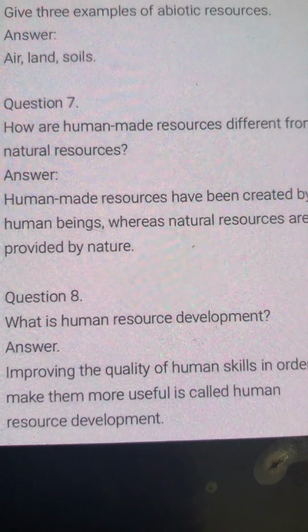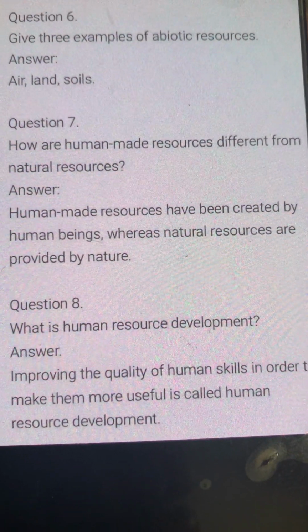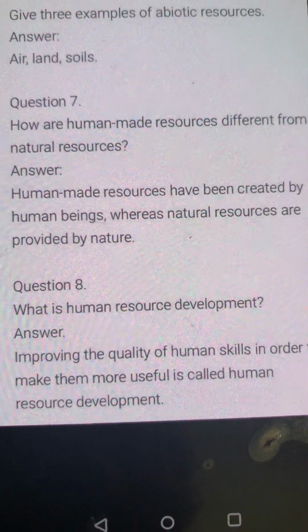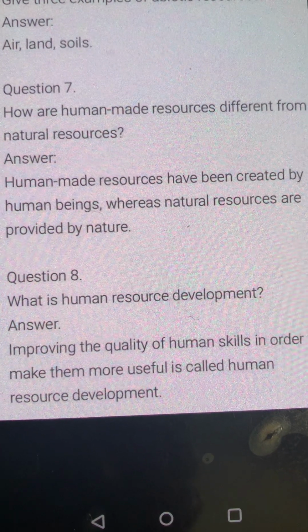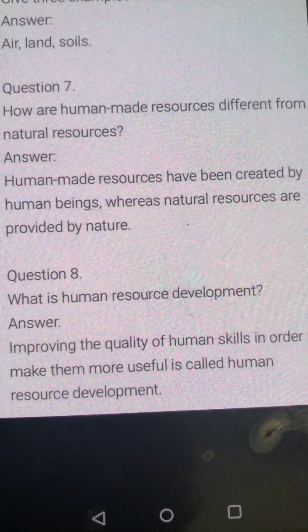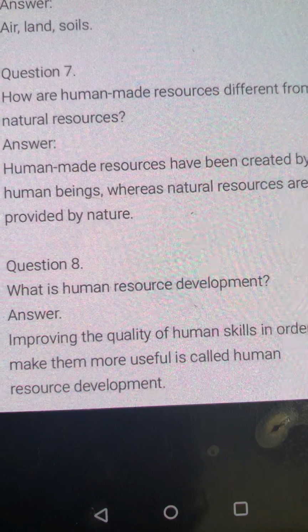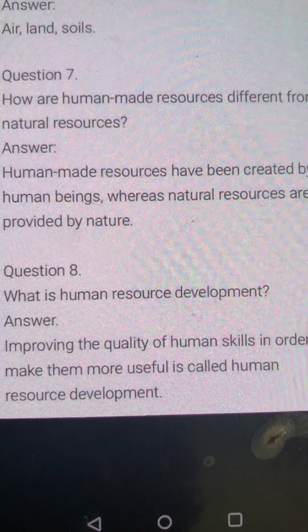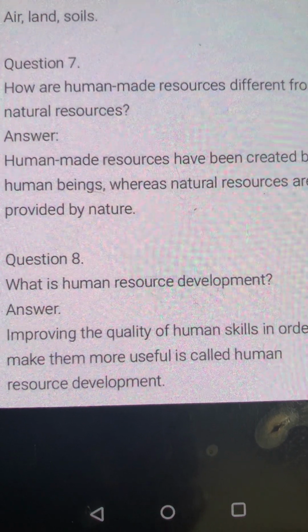How are human-made resources different from natural resources? Human-made resources have been created by human beings, whereas natural resources are created by Mother Nature. What is human resource development?